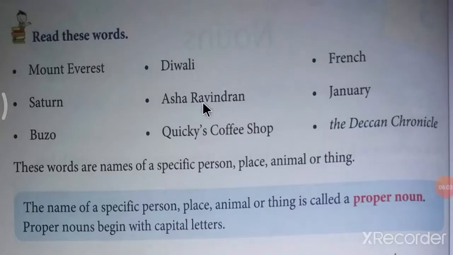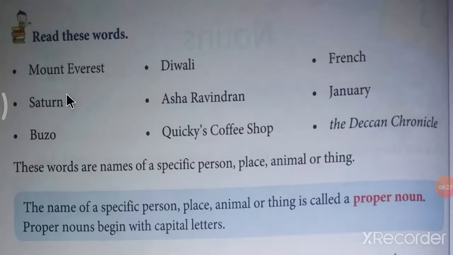Now let's see according to your textbook. Read these words: Mount Everest, Saturn, Buzo, Diwali, Asha Ravindran, Quickies Coffee Shop, French, January, the Deccan Chronicle.